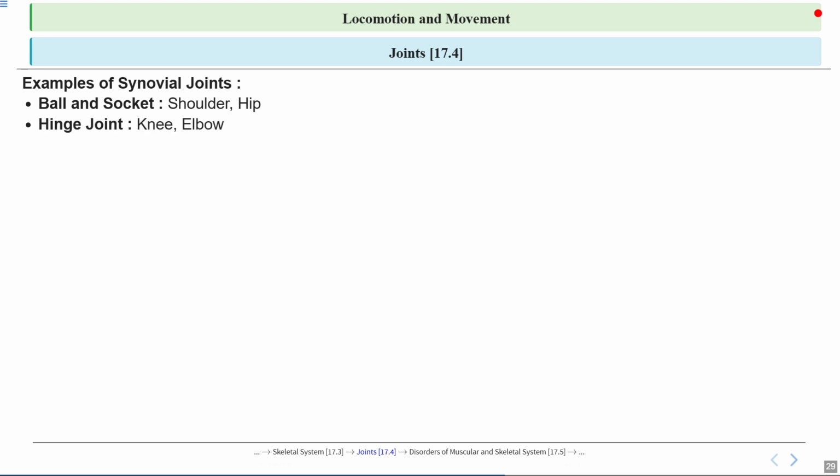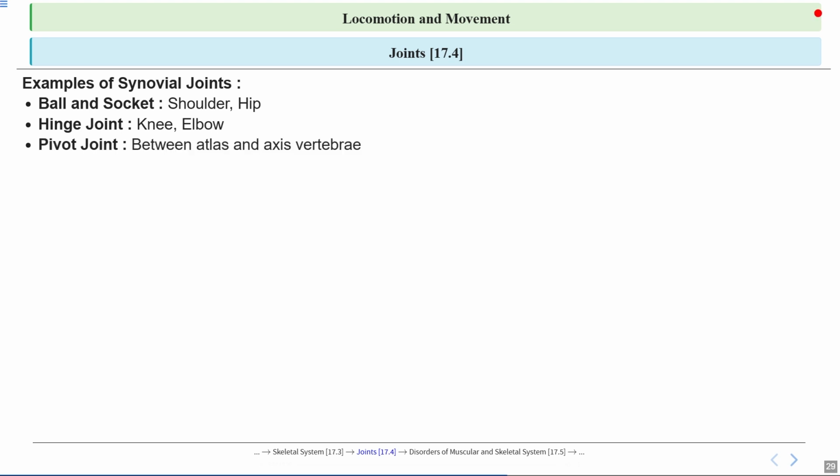Next we have the hinge joint, which is found in our knees and elbows. Think of a hinge joint like a door hinge. It only opens and closes in one direction. Similarly, a hinge joint allows movement in just one plane, like bending and straightening your arm or leg. This design gives us strength and stability for actions like walking and lifting.